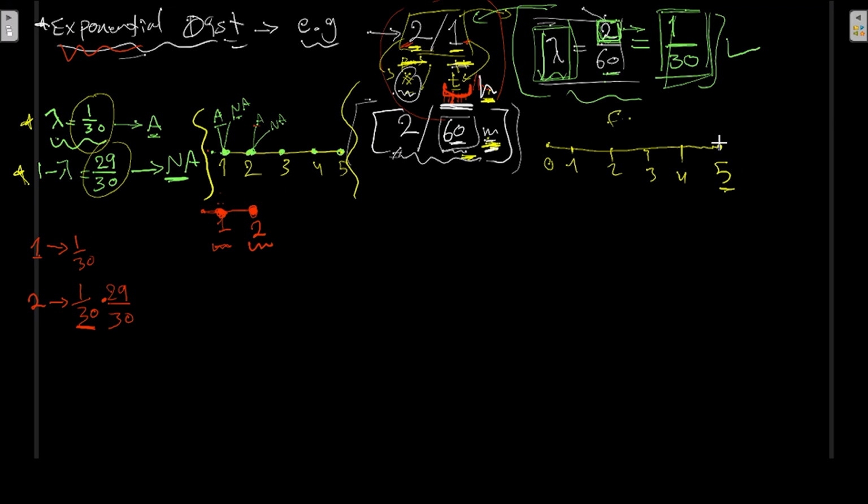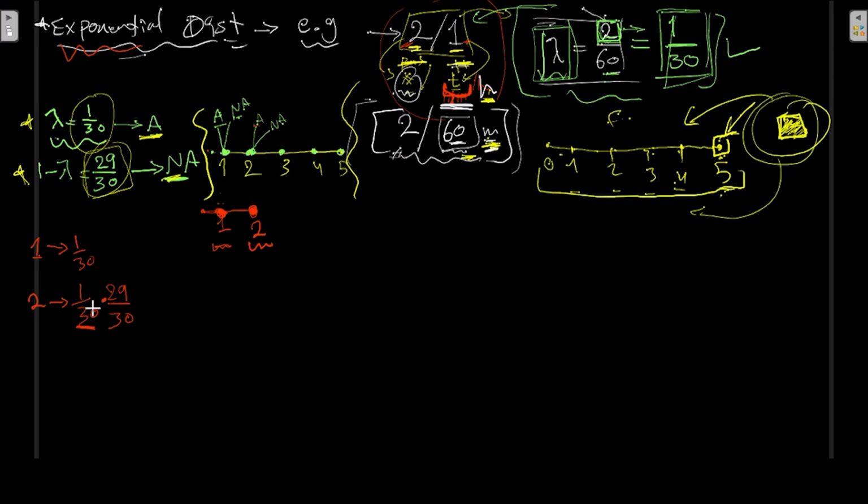Imagine you actually caught the bus at 5. So my question is, what are the chances, or the calculation involved, of this A and NA? You got the A at this 5. It means the 4 and the 3 and the 2 and the 1, all of which actually have been 29 over 30. So each one of these represents the total element or space. This is the logic. That's why at this time of 2, I am multiplying the current value of A, which is what we are interested in, with what you have missed before, which was 1.